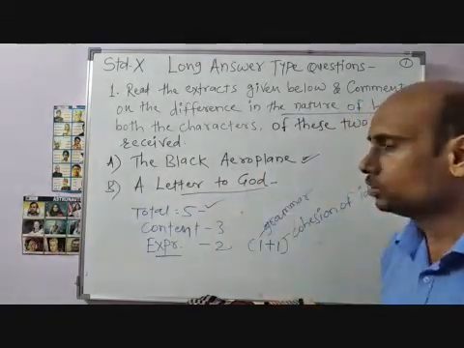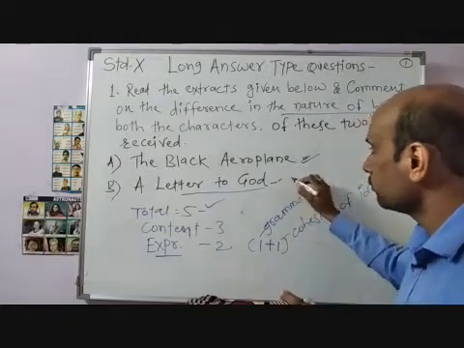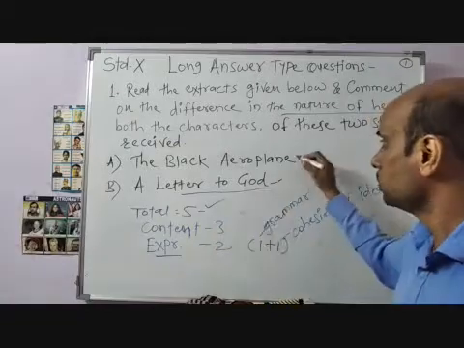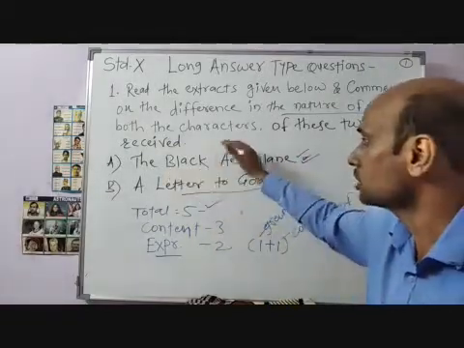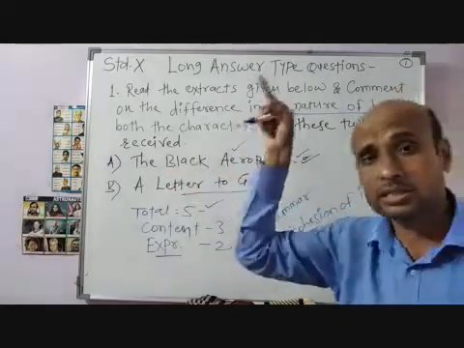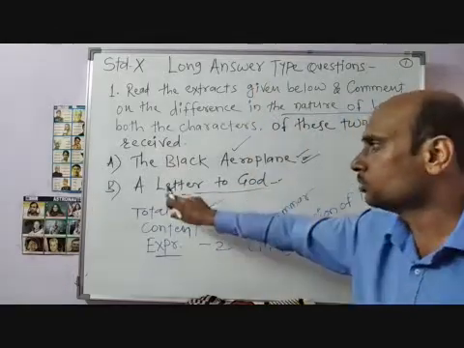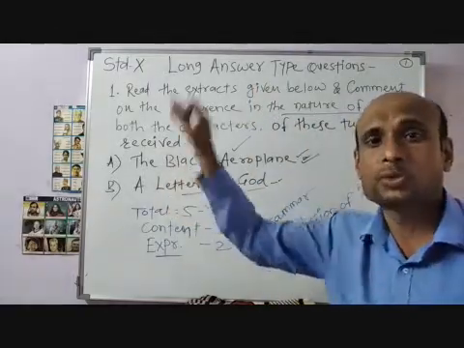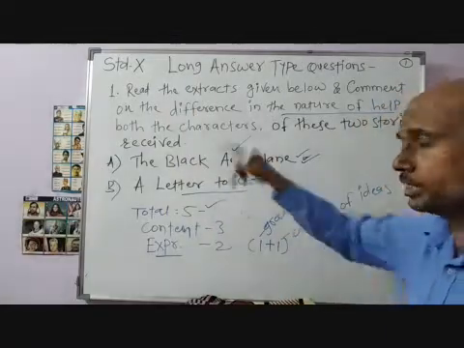So that's why he writes a letter to God. His nature of help is different, because the narrator in the black aeroplane was not in need of help, or did not ask for help. But here, when his crop had been destroyed in the hailstorm, he asked help from God, and he wrote a letter to God.